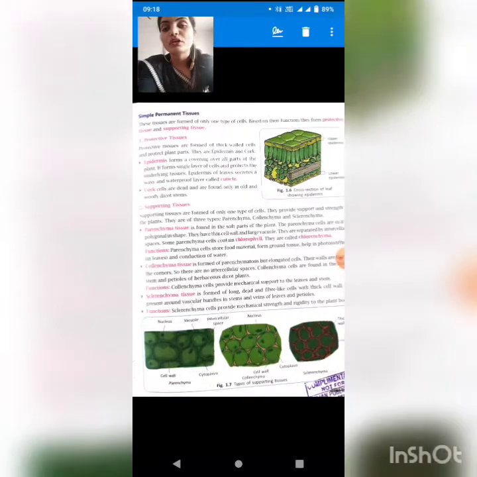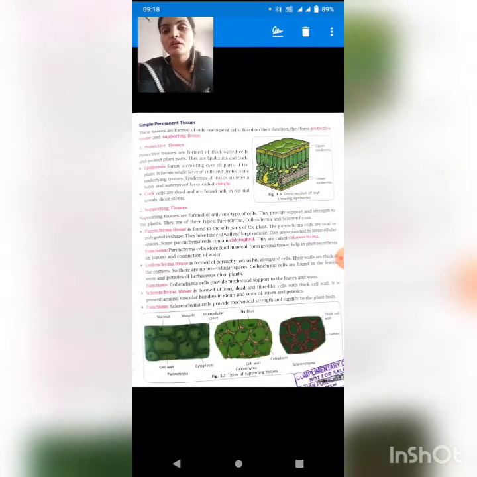So first supporting tissue is parenchyma, which is showing on your screen. Then collenchyma, and third one is sclerenchyma. See figure 1.7, students. When you see the cells of parenchyma, the intercellular space between the parenchyma cells is more. But if you see the cells of collenchyma, the intercellular space is less than that of parenchyma. Firstly, you have to know what is intercellular space. The spaces between the cells is known as intercellular space.